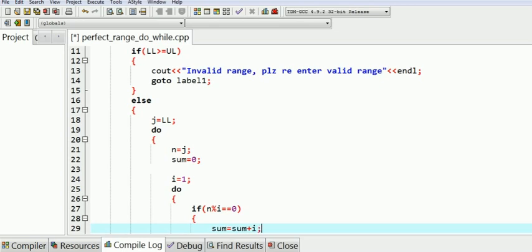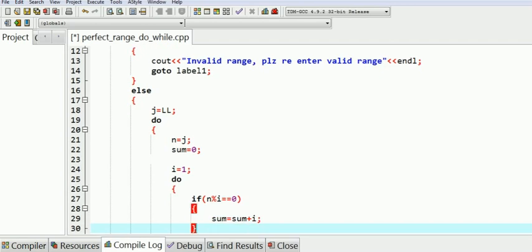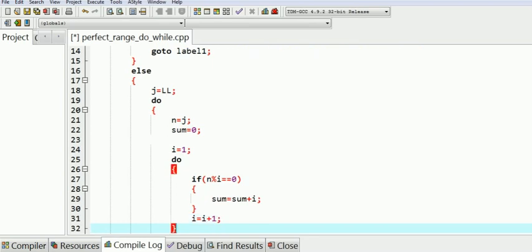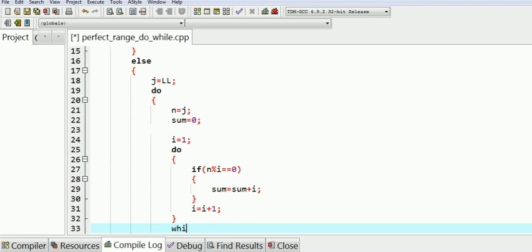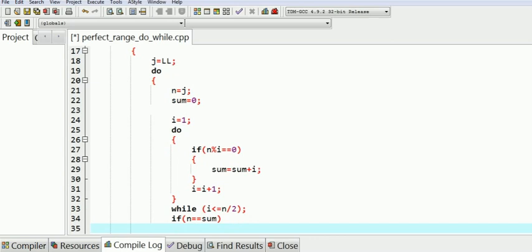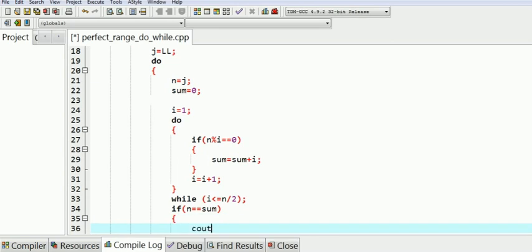terminate it with a semicolon, then increment the inner loop control variable, that is i is equal to i plus 1. The do while loop is terminated with the keyword while followed by a condition, that is i less than or equal to half of the number, terminated with a semicolon. Then check whether the number is perfect or not. If n is equal to the sum of factors of n, then display this number to the user, that is cout n, end line.